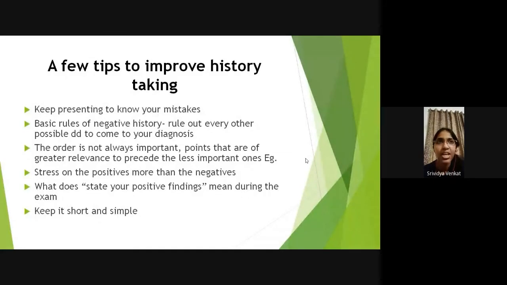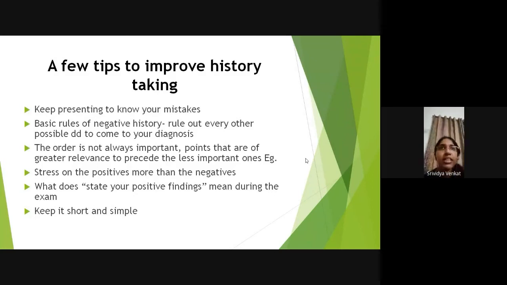of complications. And that is where you rule out whatever complications of breast CA that you know of. Like say you want to rule out METs, so you will say that there is no history of back pain, to rule out METs to the vertebra. Or you want to rule out METs to the liver, so you will say no history of icterus, or any history of lump in the abdomen. So that is how you rule out every other differential to come to your final diagnosis. Okay, so that is important.